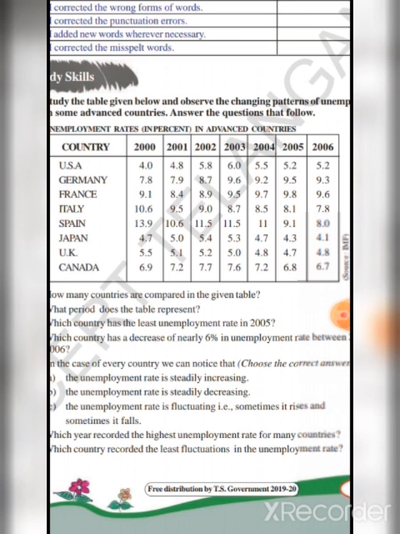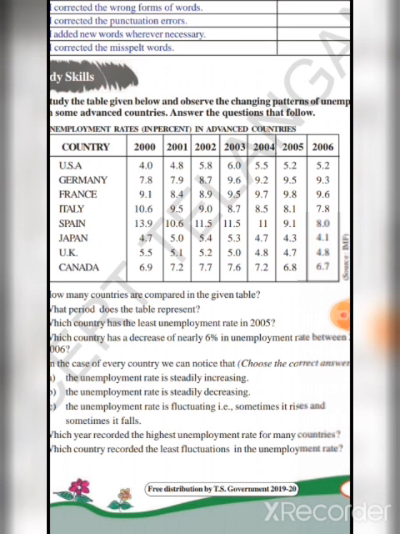Next, third question. Which country has the least unemployment rate in 2005? So just observe the year 2005. Everyone, just observe the year 2005 and which country is recording the least unemployment rate. Just look at it. Yes. Radha, stand up. Tell me the answer. Do you know the answer? Yes, the country Japan has the least unemployment rate in 2005.